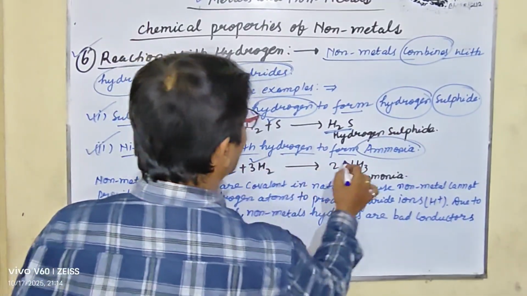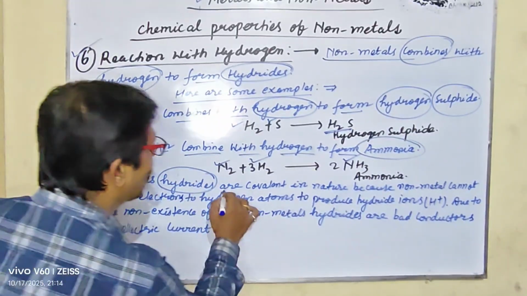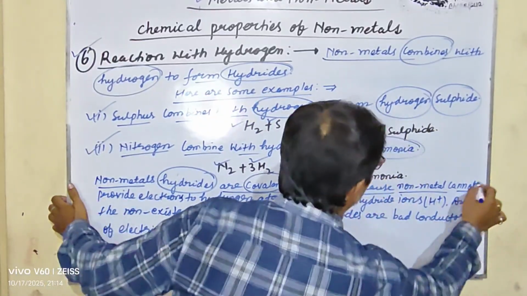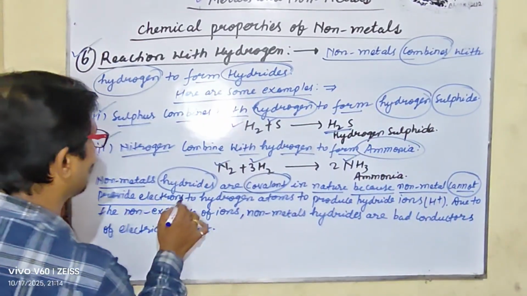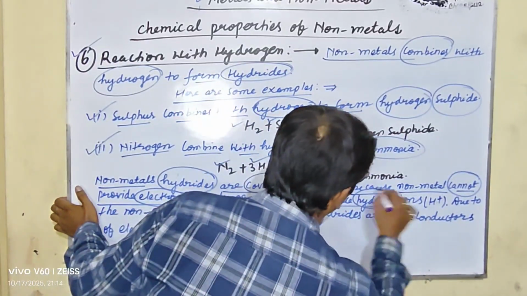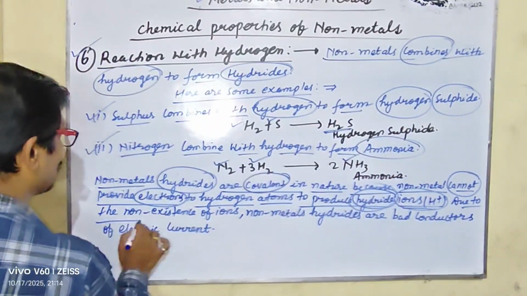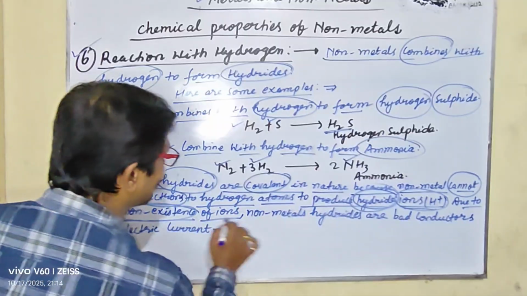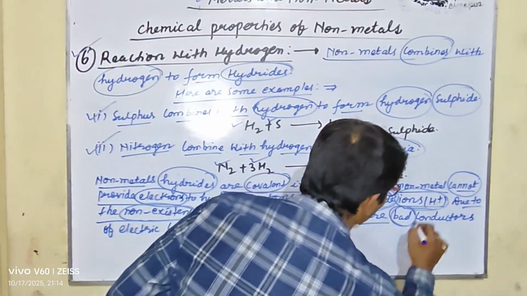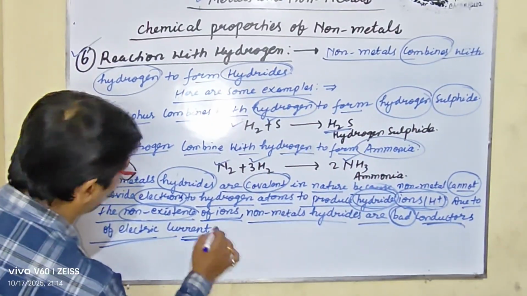Non-metal hydrides are covalent in nature because non-metals cannot provide electrons to hydrogen atoms to produce hydride ions. There is no existence of ions, so non-metal hydrides are bad conductors of electric current.